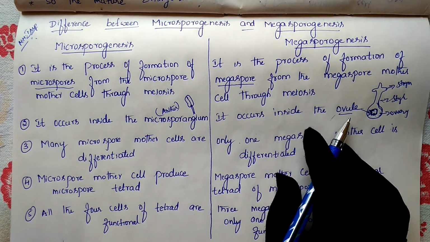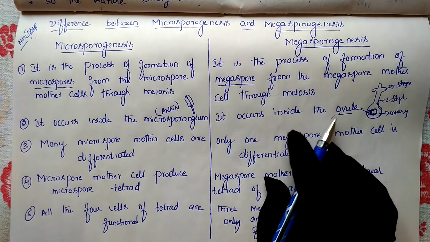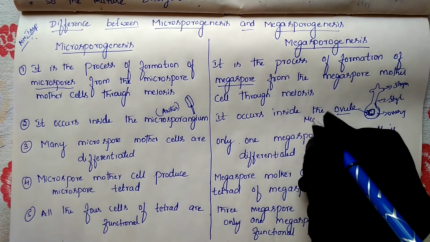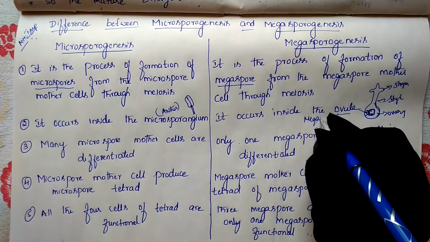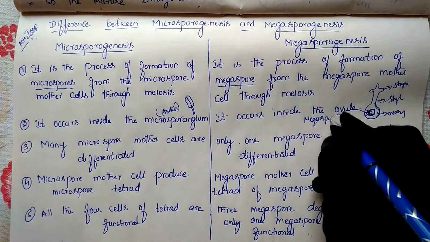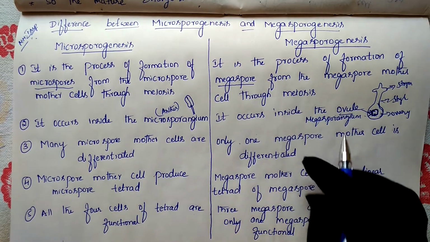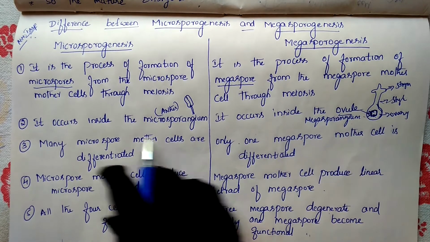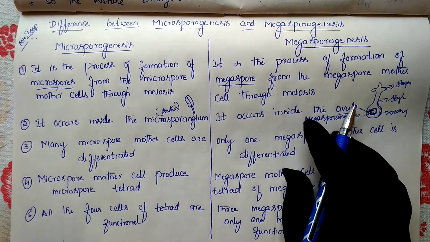Megasporogenesis occurs inside the ovule, or you can also write it as megasporangium. You have studied the structure of the megasporangium in our previous class. As I said, this is a 100% guaranteed question for your exam. Anatropous ovule we haven't discussed. So this occurs in the microsporangium, and this occurs in the megasporangium or ovule.